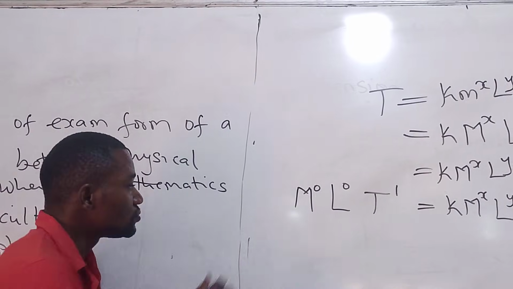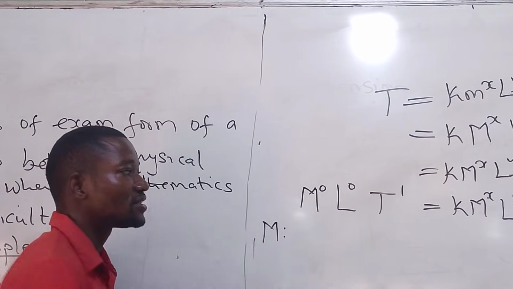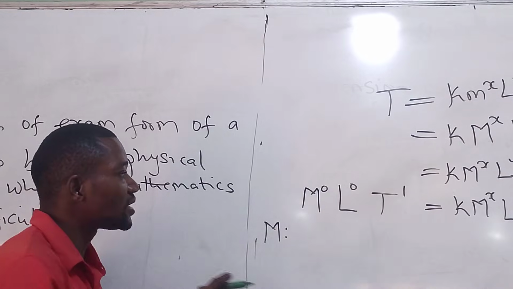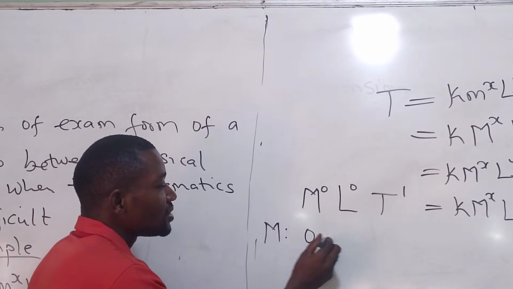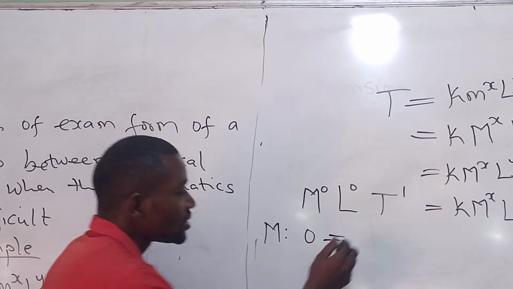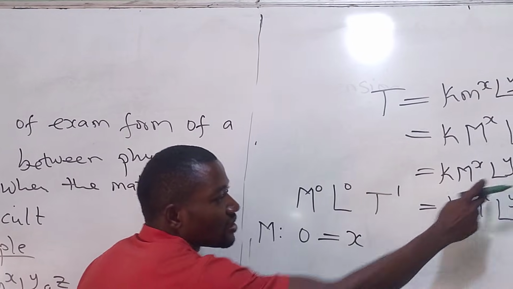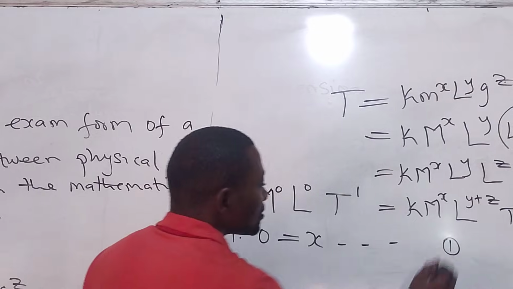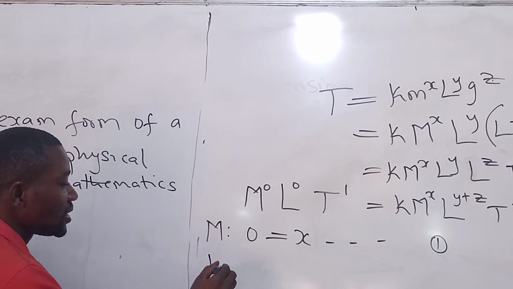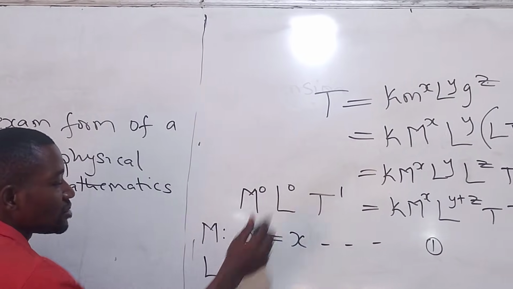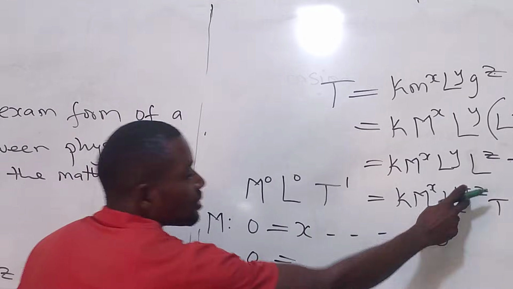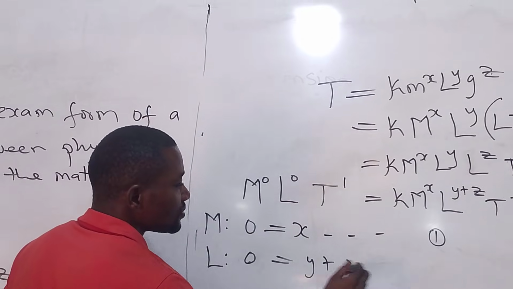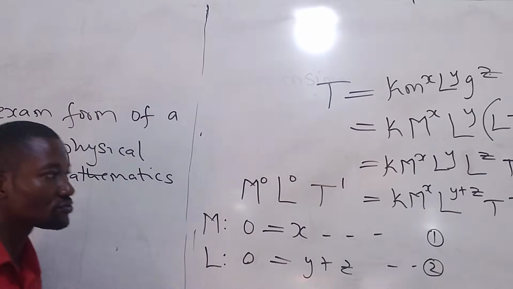So what we'll do now is to compare the left-hand side and the right-hand side. M here, the power is 0. We are looking at it in terms of the power. M here is 0. Are we together? So let's call this equation 1. The next one, L. L here, the power is 0. And the power here is y plus z. Let's call this equation 2.